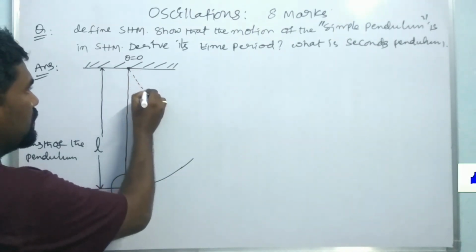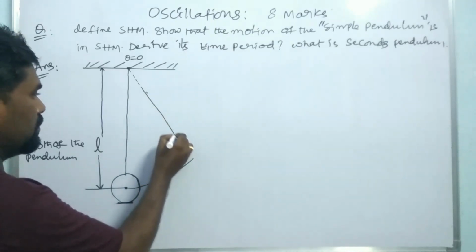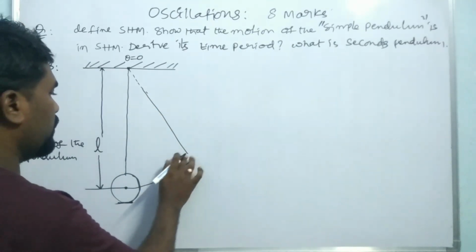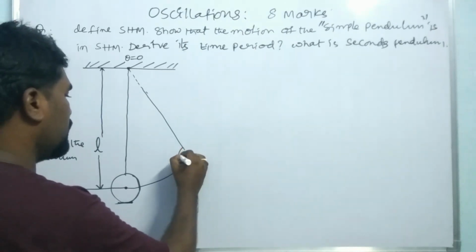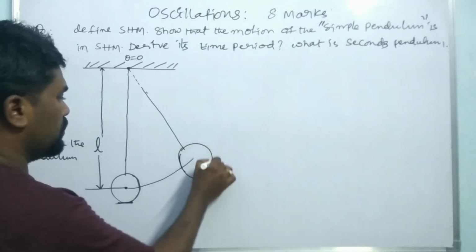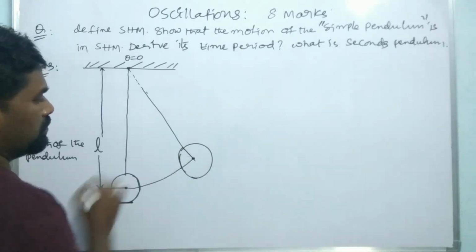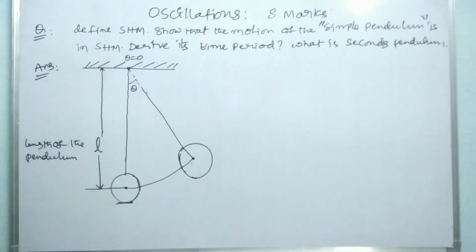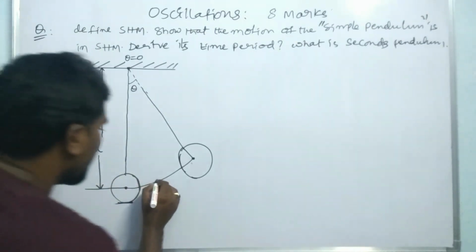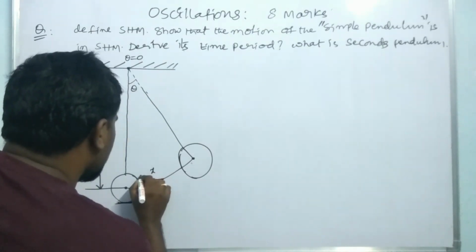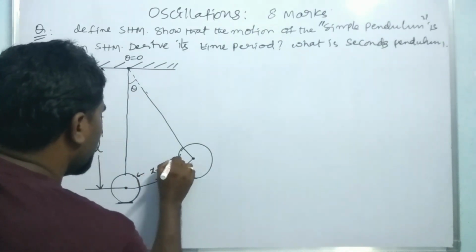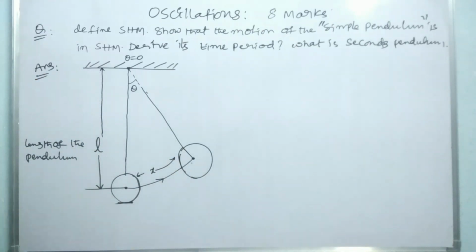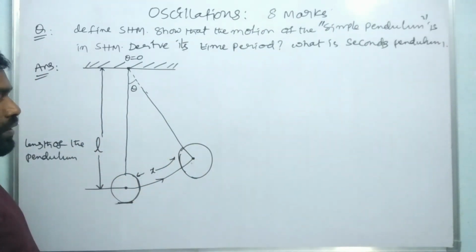So with some angle theta. We have to pull a bob with some angle theta. So this is the bob here, right? This is the bob, and here the angle made by this is the angular displacement. Here the distance moved by the particle is x. Okay, so this is the motion. And now whenever it has been maintaining theta angle,